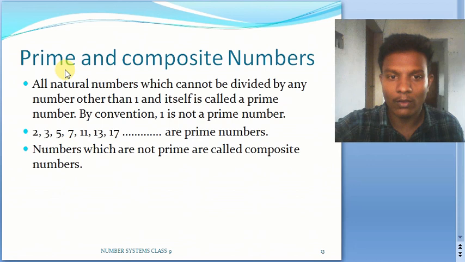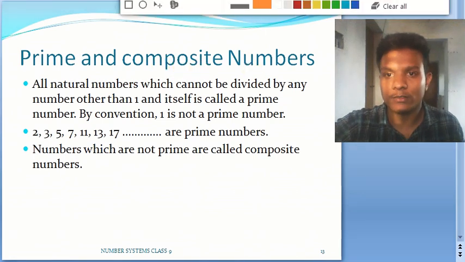Because 1 will divide every other number and every number will divide itself. That means a minimum of 2 factors for any given number. So a prime number is such a number where the number of factors is exactly 2, and if the number of factors is more than 2, then that is what we call a composite number.